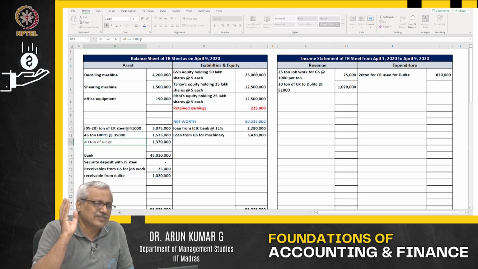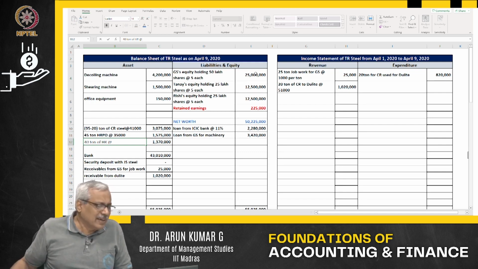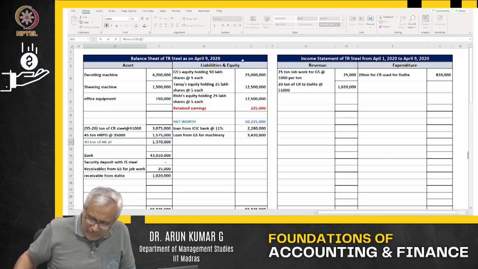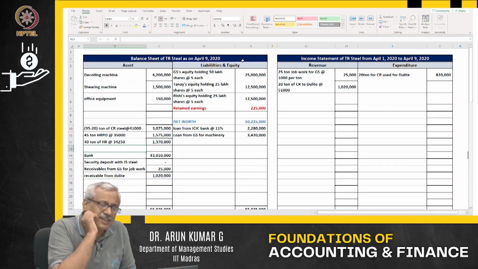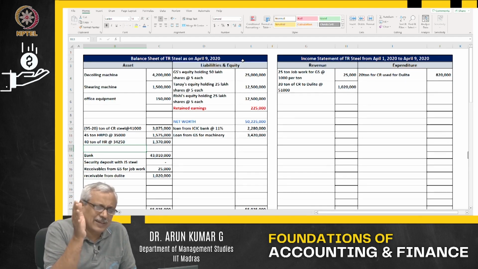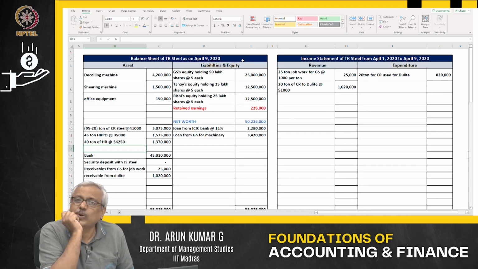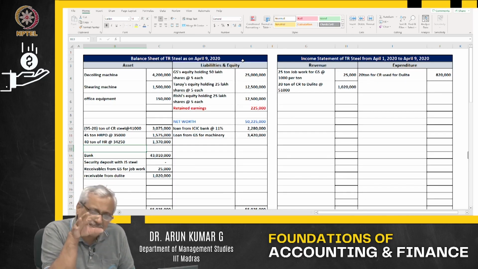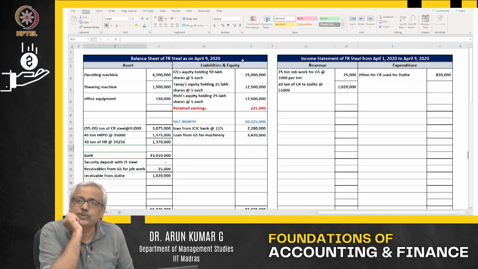The landed cost will be 34,250. That is it. 34,250 will be the cost per ton that I will issue for production. The price at which he has sold is 33,000. I have spent on transportation. So, my landed cost per ton is 34,250. Am I with you on this? That is the reason I specifically included it.